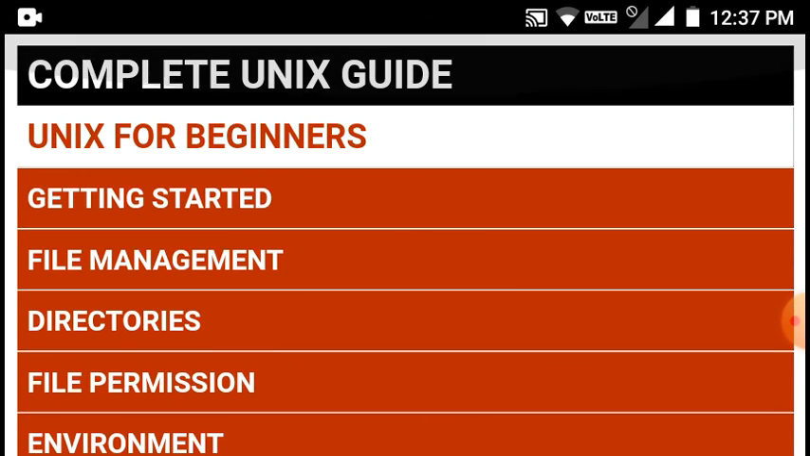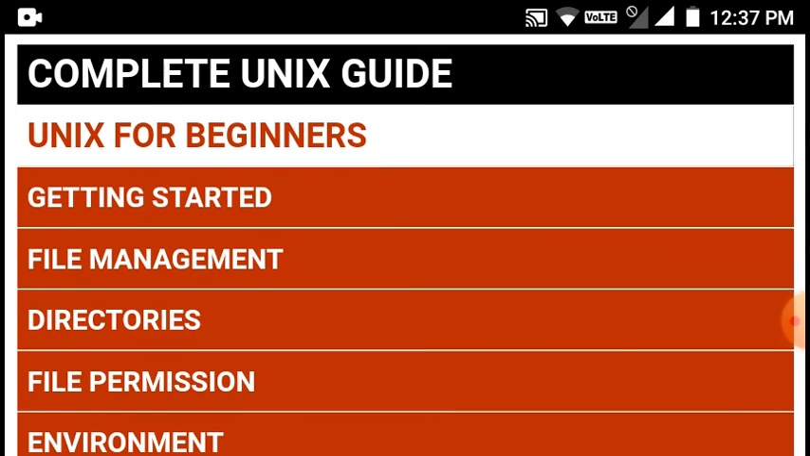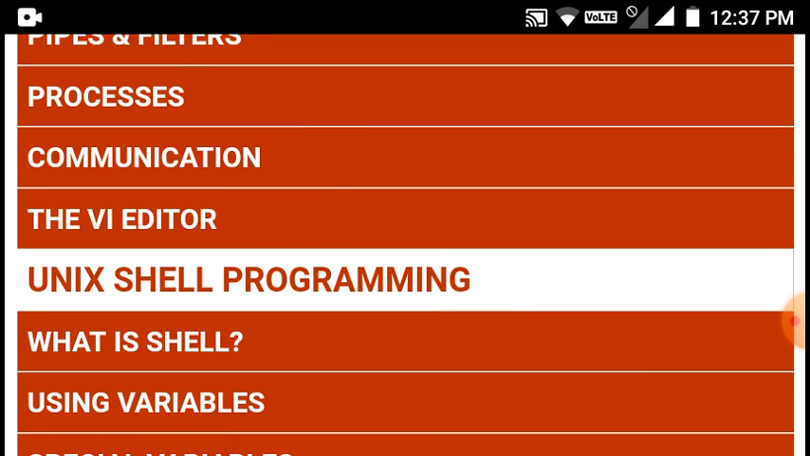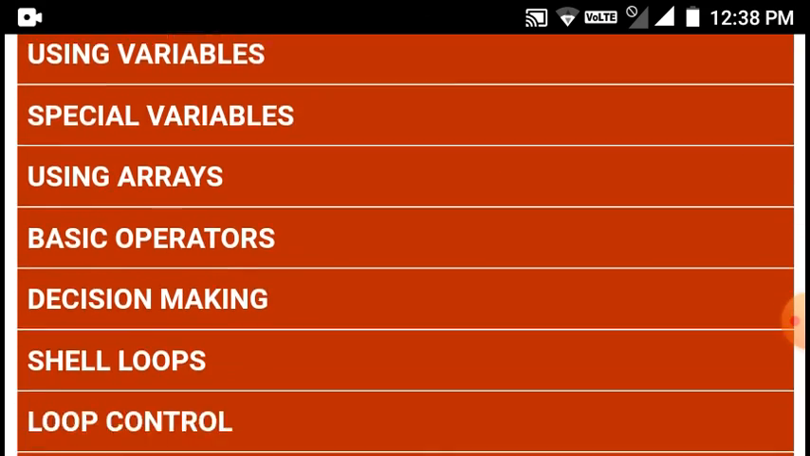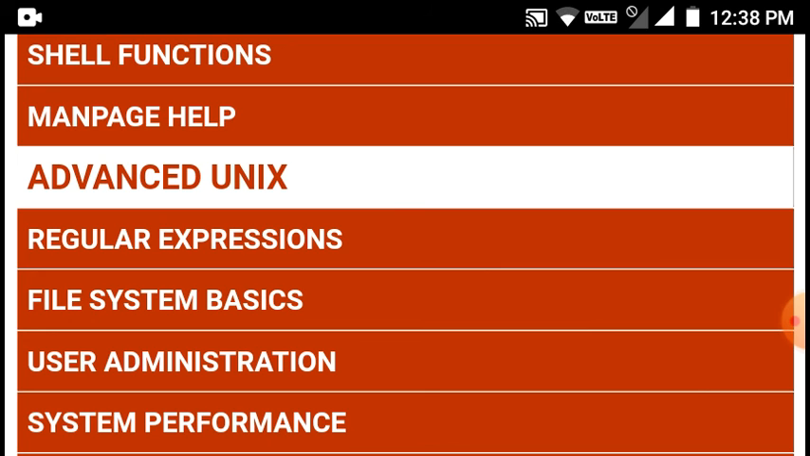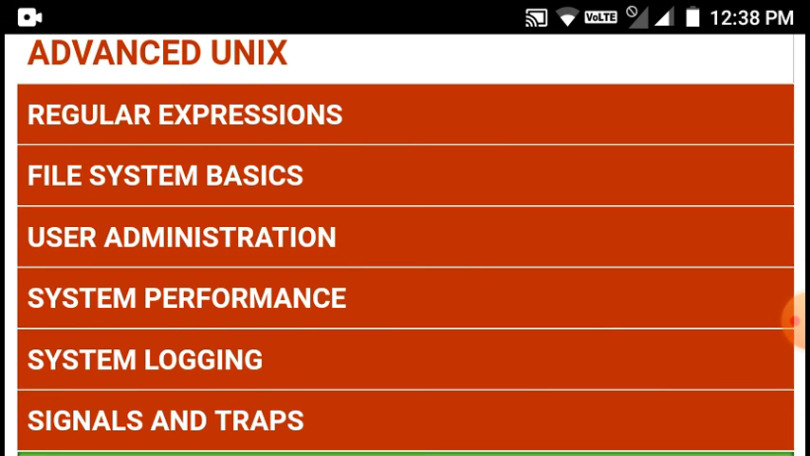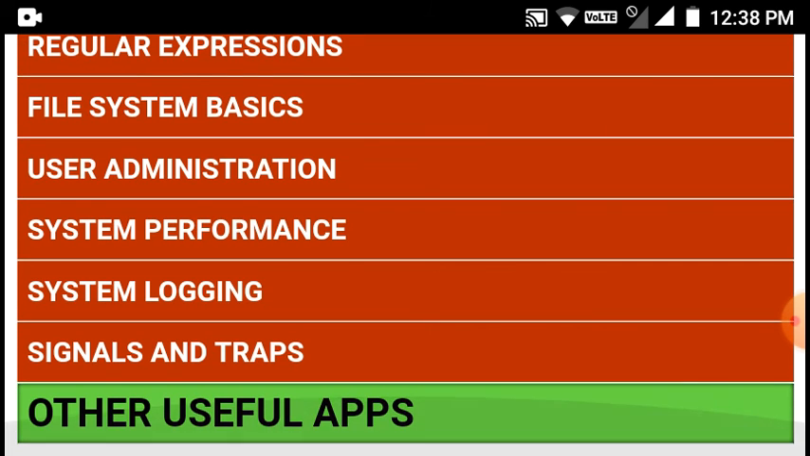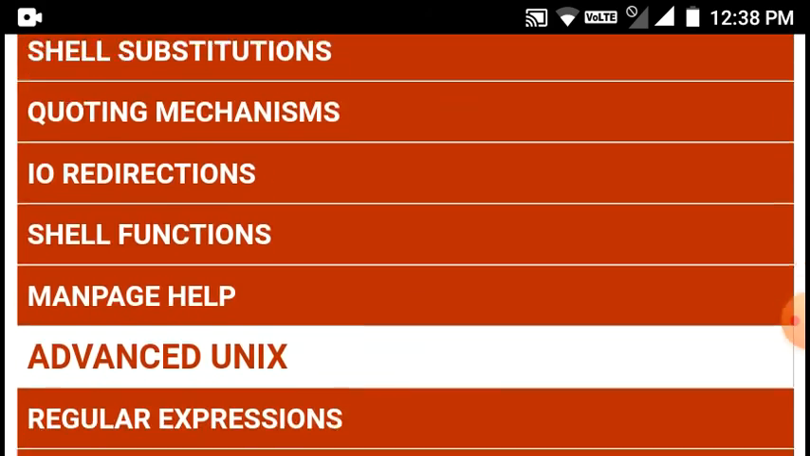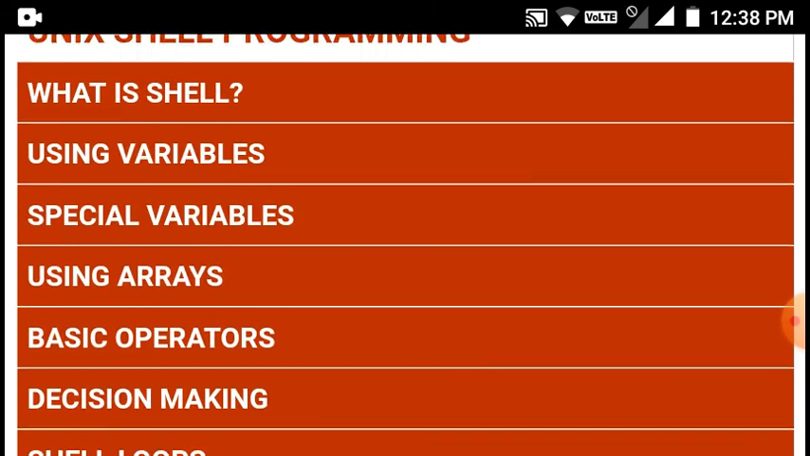Shell programming, I told you, the shell is the one which is the operating system, and over that, shell programming is what you write over the operating system, and from that operating system, what kind of applications you can write. From shell programming, advanced users can use the shell to write other kinds of applications. This is advanced Unix, which covers system logging, signals and traps, user administration, file system basics, regular expressions, and what regular expressions are, and those kinds of things.